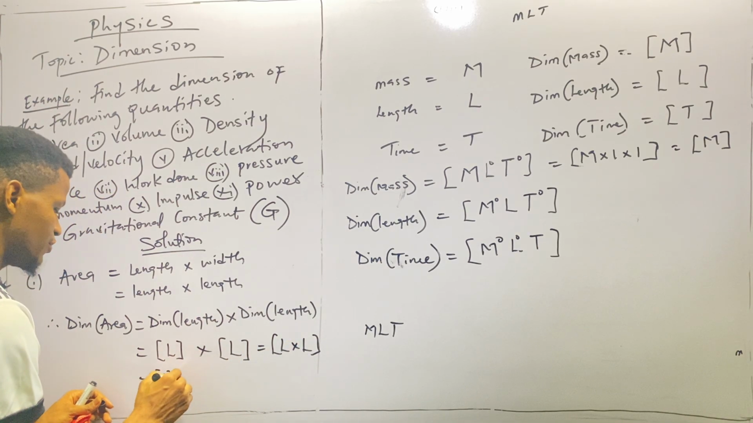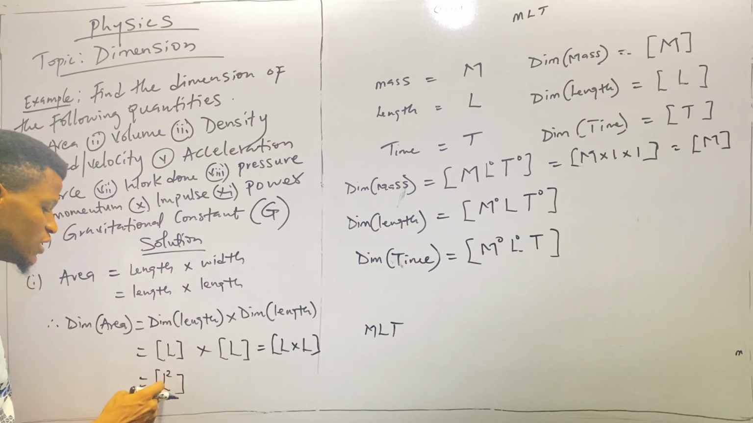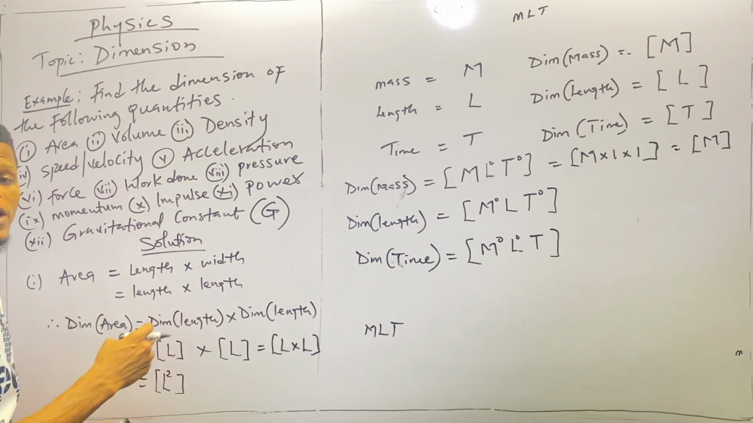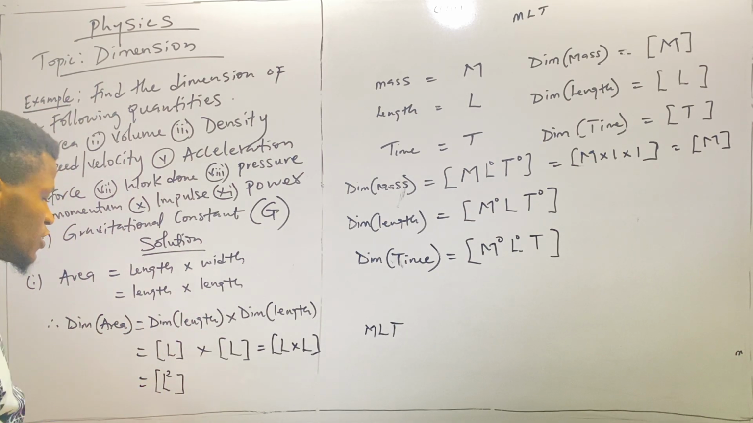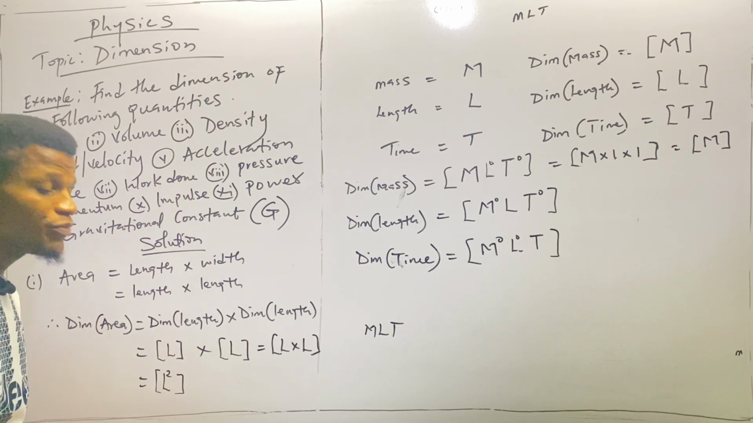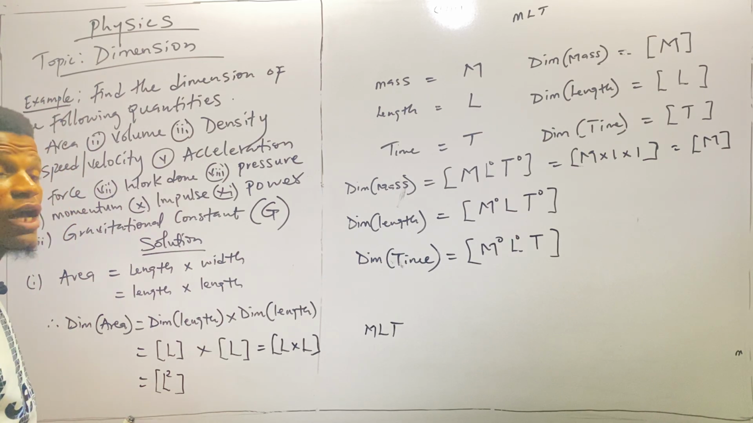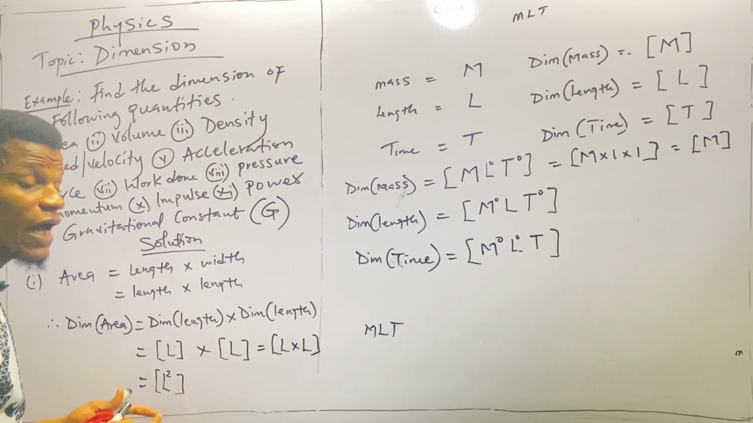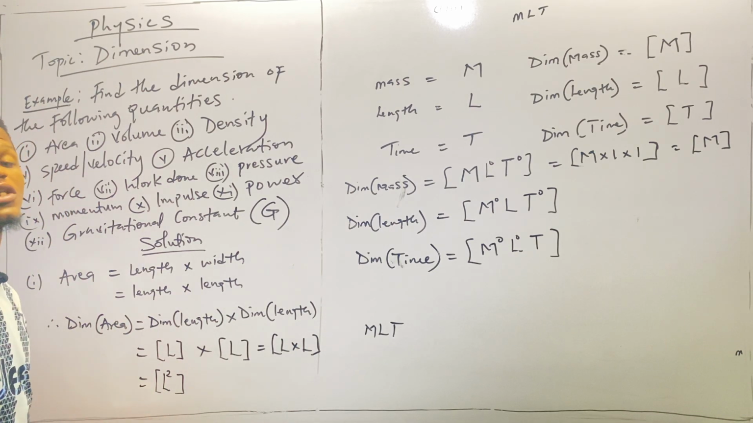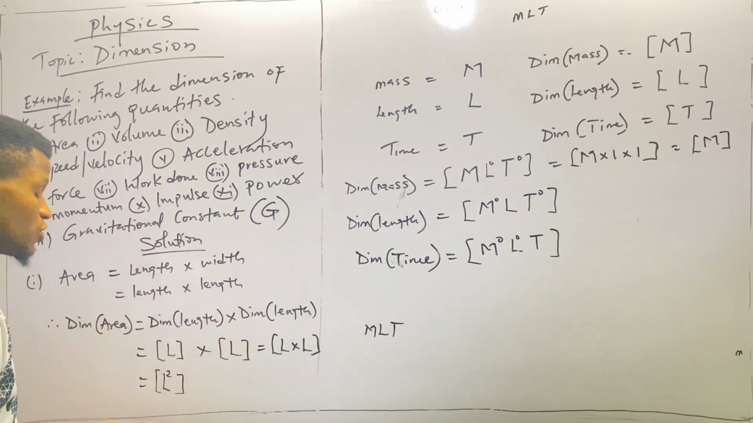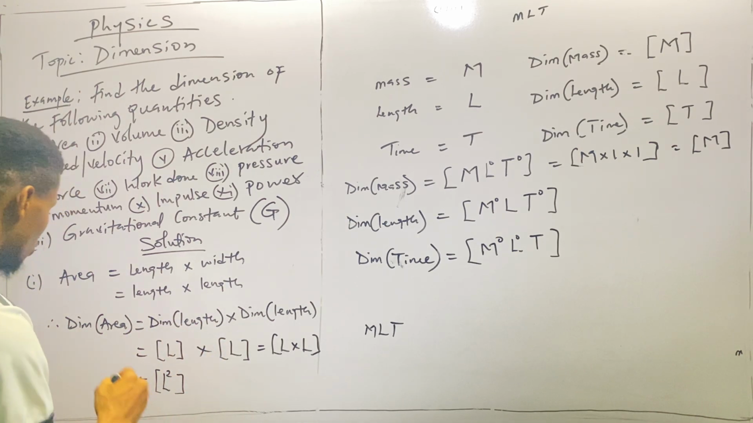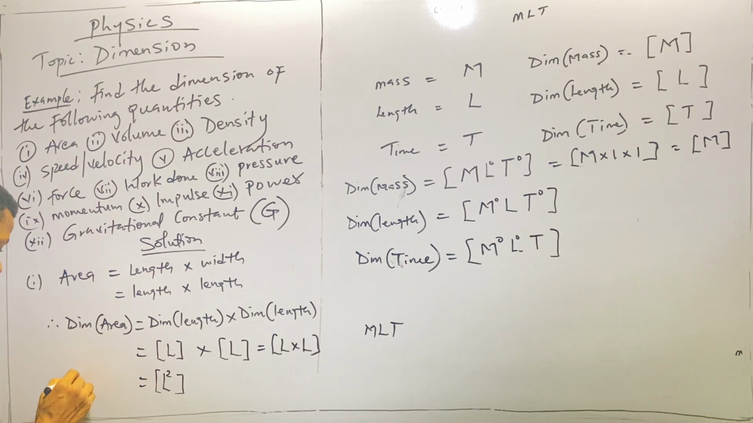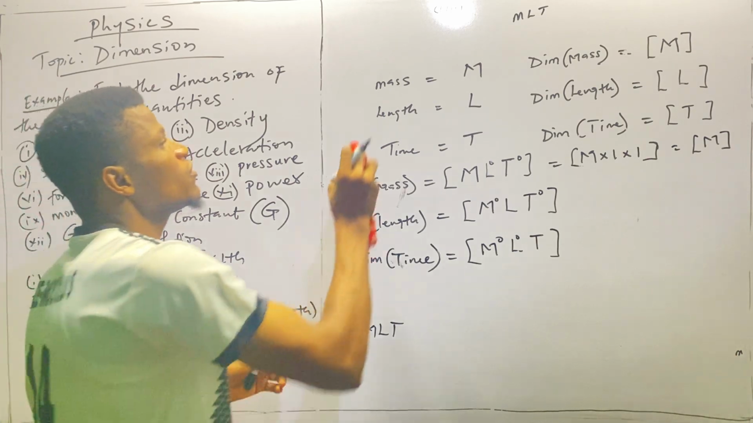Yes, L squared. When quantities are multiplying, their power is being altered. Their power increases or decreases depending on the nature of the power. When they are dividing, their power also increases or decreases. But when they are adding or subtracting, their coefficient is what is altered. So here the power is altered, and we have L squared. That should be the dimension of the area. So therefore, dim area is L squared within parentheses. We'll go to the next one.